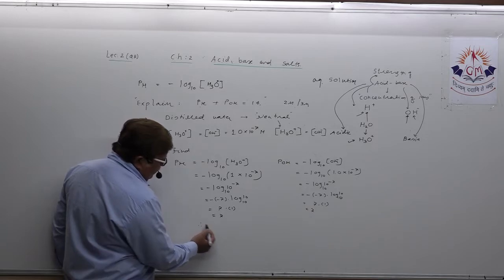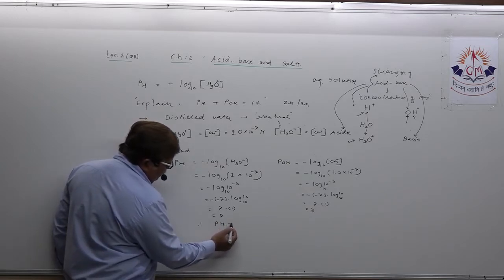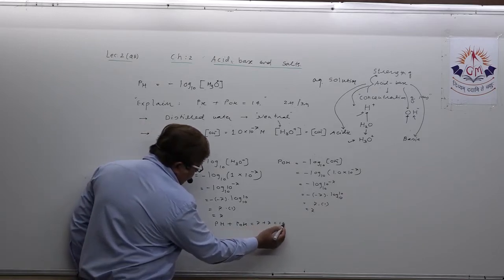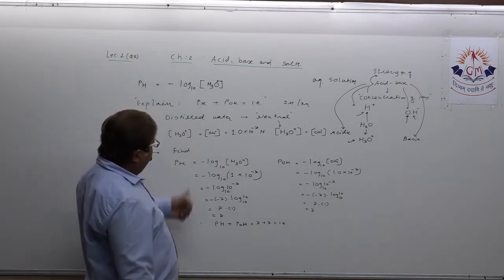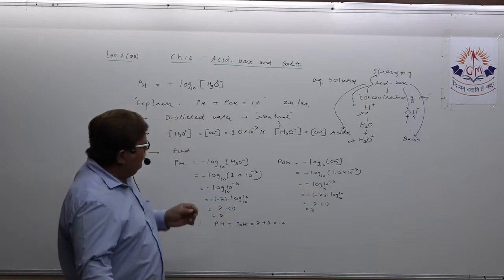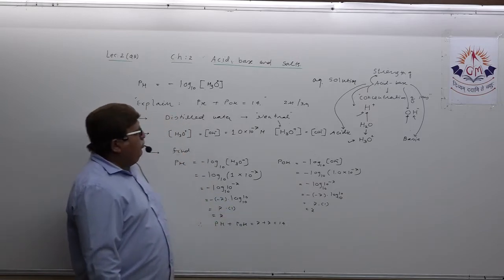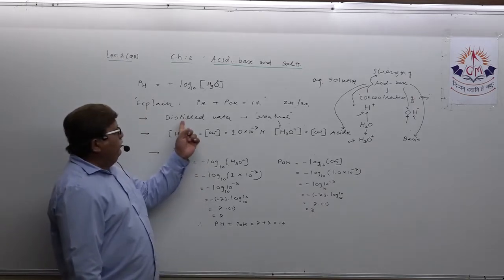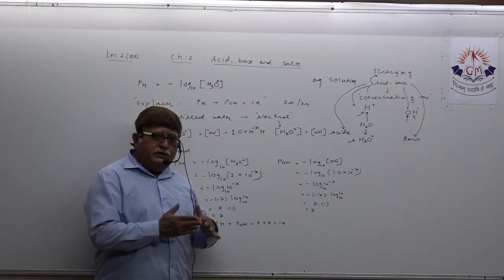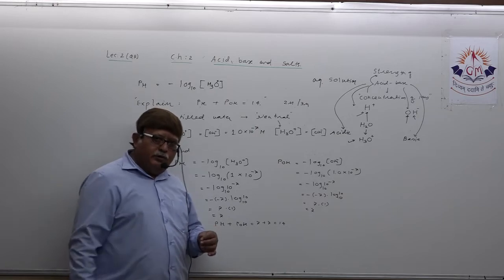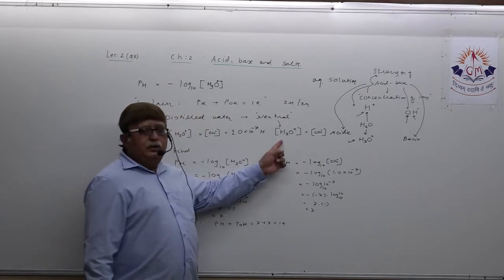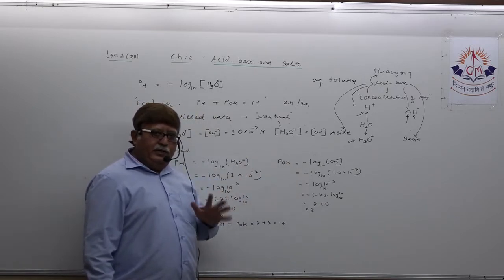So at the end you can write, therefore pH plus pOH equal to 7 plus 7, that is equal to 14. So this way, if they ask in exam to explain such things, be very sure you can explain it in this way. To be more precise, first let us take an example of distilled water which is neither acidic nor basic, it is neutral. Neutral means it must have equal concentration of hydrogen ion and hydroxide ion.